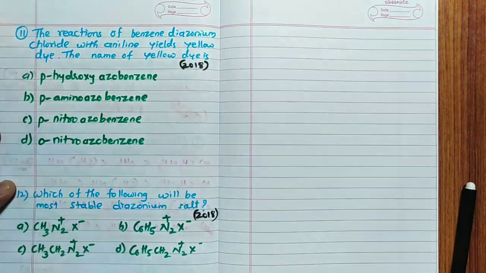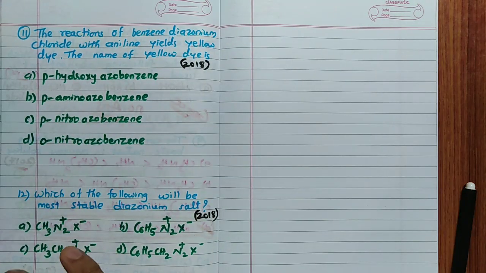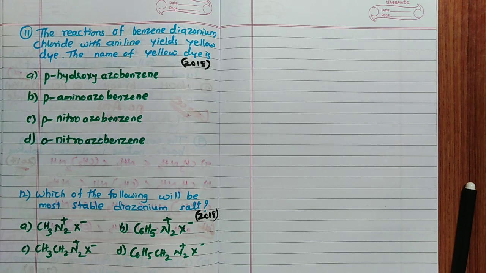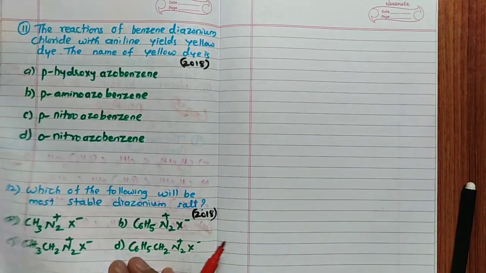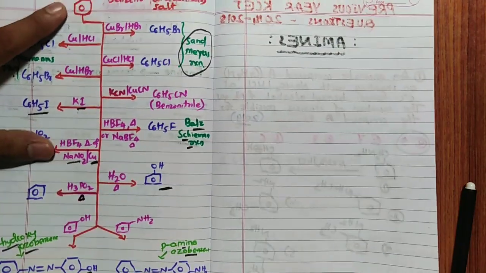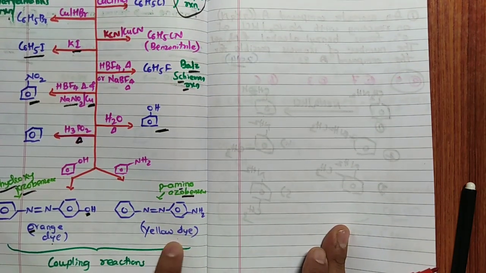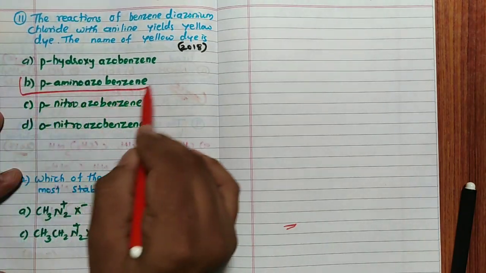The last two questions. The reaction of benzene diazonium chloride with aniline yields a yellow dye. What is the yellow dye? I told you, only two dyes you are going to get: orange with OH, that is phenol, and yellow with aniline. So it is para-aminoazobenzene. See the reaction: when benzene diazonium chloride reacts with aniline, you get para-aminoazobenzene, the yellow dye. Hence para-aminoazobenzene, B, is the answer.